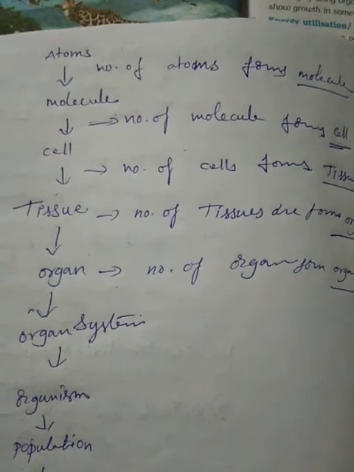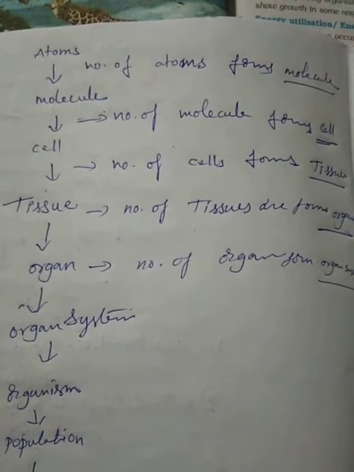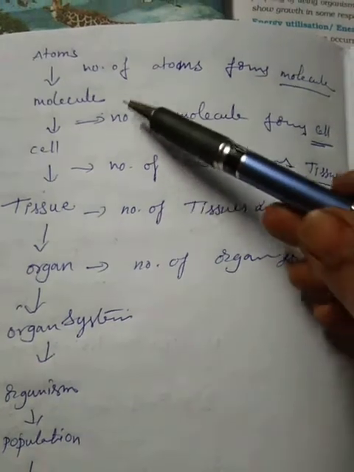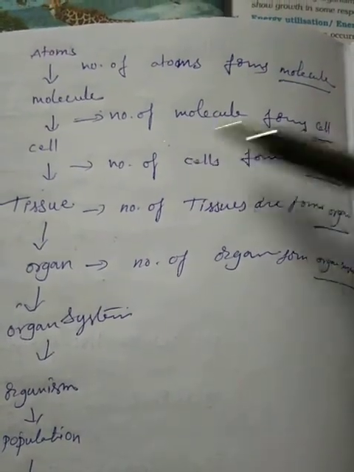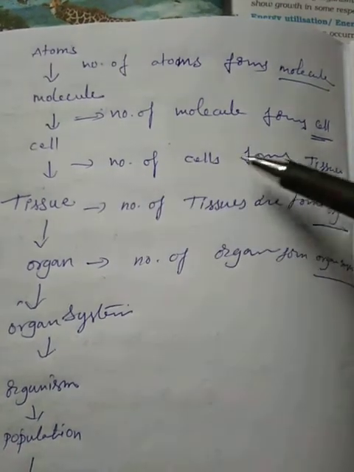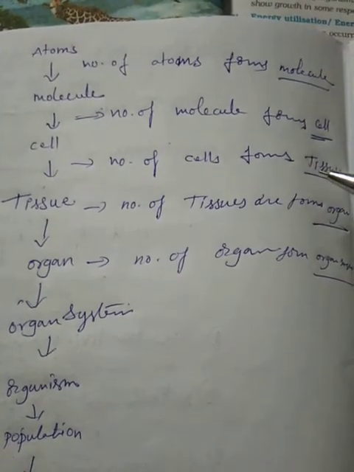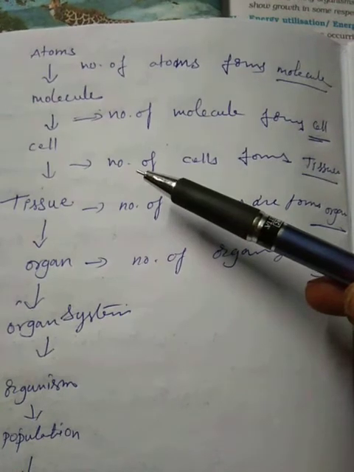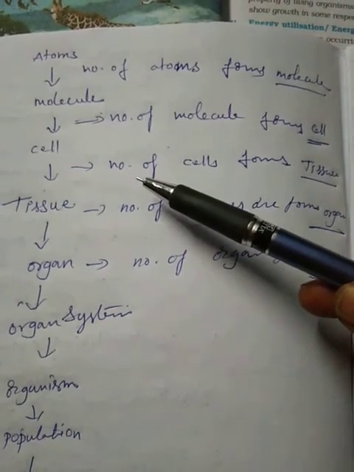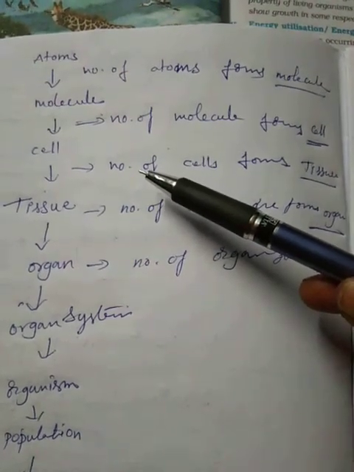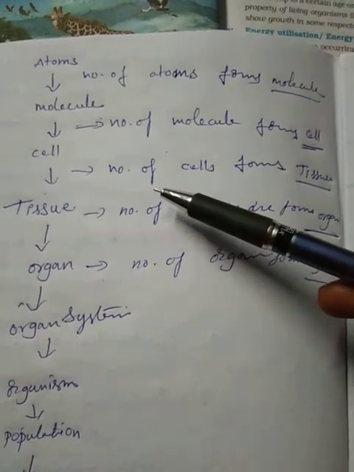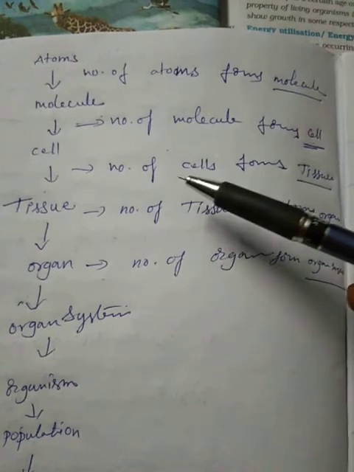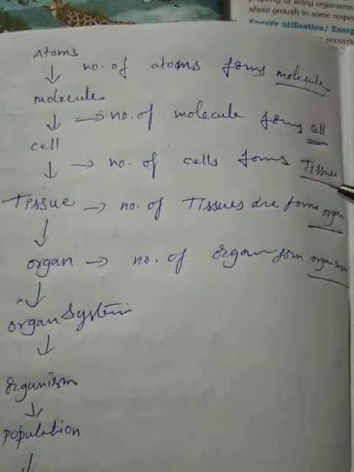Next, a number of atoms fuse to form the molecule, a number of molecules fuse to form the cell, and a number of cells fuse to form the tissue. So, how many types of cells? Two types: unicellular organisms and multicellular organisms. So these cells fuse to form the tissue.